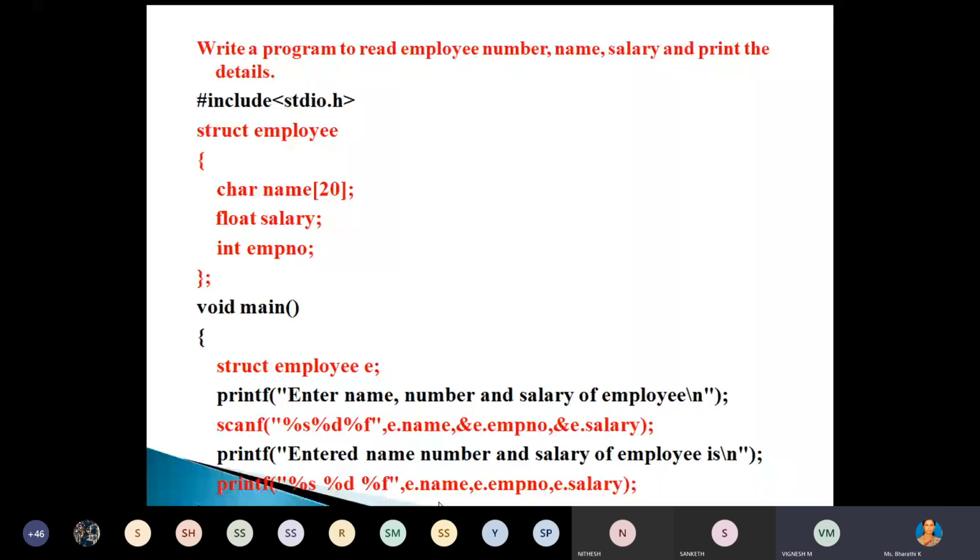Understood, right? E dot name doesn't have an ampersand in front of it. Can you tell me why? Suppose you give the ampersand, it will display an error message. Because it is pointing to the base address, right?